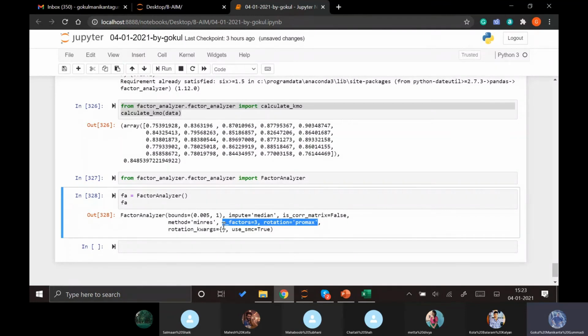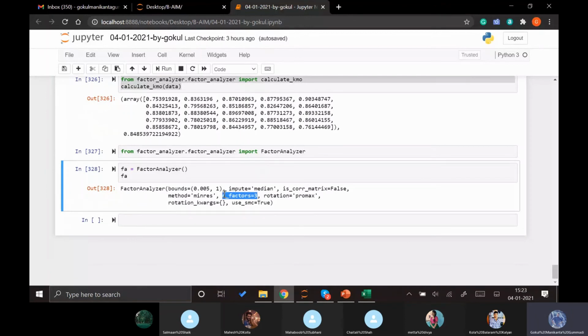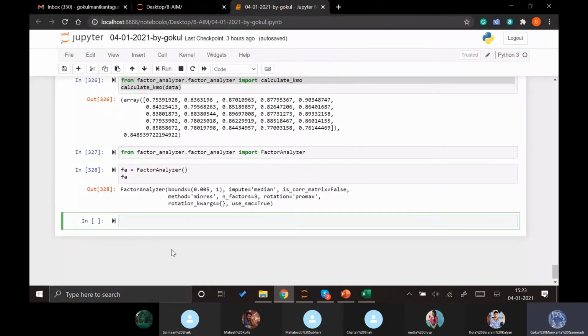The first one is n underscore factors, how many factors you need to convert it into, and the other is rotation. This rotation explains how the columns can be shuffled or not. So currently how many factors is it showing? It is showing 3 factors. But this is just the basic default, and right now we don't know exactly how many factors we need to convert this into. So first we'll take the eigenvalues of this data set, and then we will understand.